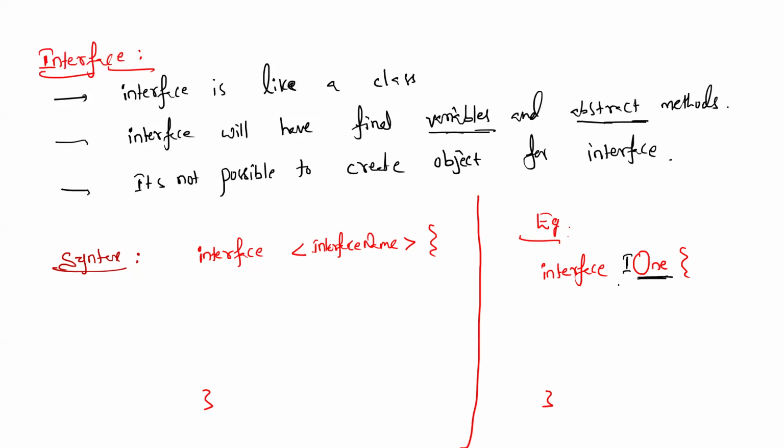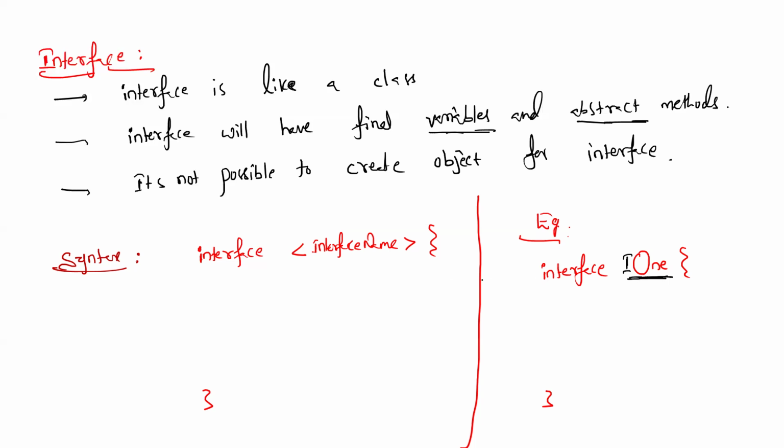It's recommended to use capital I for an interface name, because, if you remember, long ago in naming standards we discussed that interface names also follow Pascal naming standards. So it should start with a capital letter: capital I, then the next word also starts with a capital letter. That's why in IOne, O should be capital. That is the standard way to create interfaces.